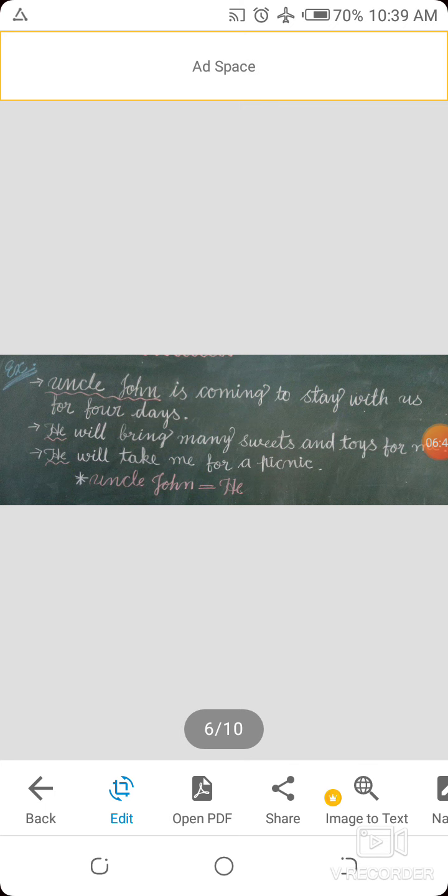Uncle John is coming to stay with us for 4 days. Uncle John is a male. So for a male person, which word will we use? He. So he will bring many sweets and toys for me. He will take me for a picnic.